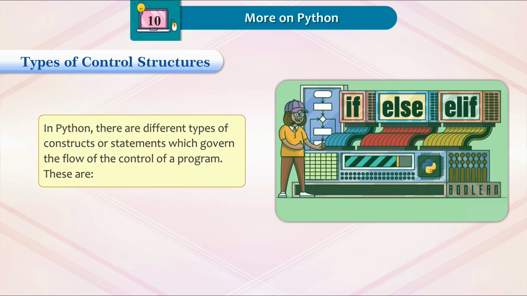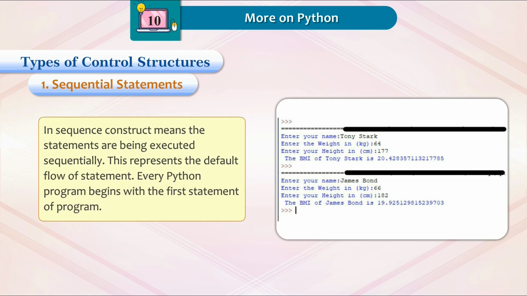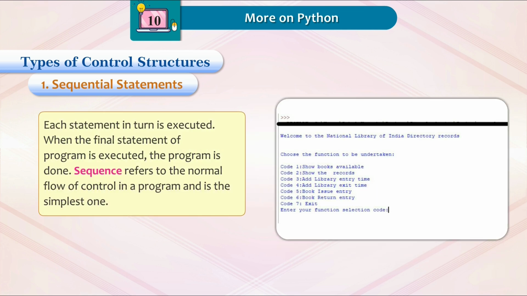Types of control structures. In Python, there are different types of constructs or statements which govern the flow of control of a program. These are: 1. Sequential statements. In a sequence construct, the statements are executed sequentially. This represents the default flow of statements. Every Python program begins with the first statement of the program. Each statement in turn is executed. When the final statement of the program is executed, the program is done. Sequence refers to the normal flow of control in a program and is the simplest one.